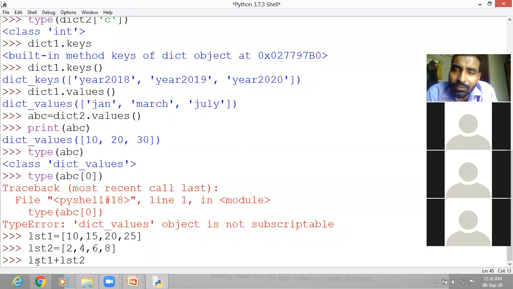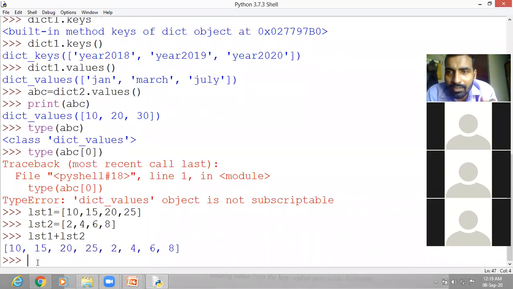One list will be joined with the second list. Look here, the values are not added. It means mathematical operation on a list is not possible. It is possible, but with single values. If you take the entire list, then the mathematical operation is not possible.